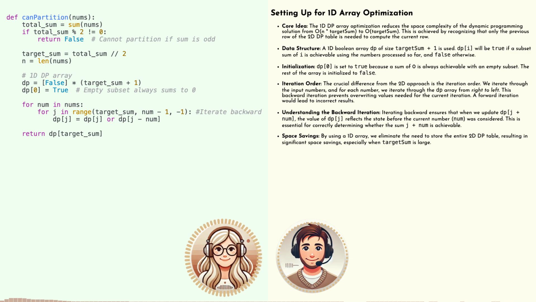So assuming our total sum is even, we divide it by 2 to get our target sum. This is the magic number we're aiming for. Each of our two subsets needs to add up to this target sum for a successful partition. Got it. Target sum is our finish line. If we can find a subset that reaches that sum, we've cracked the code.